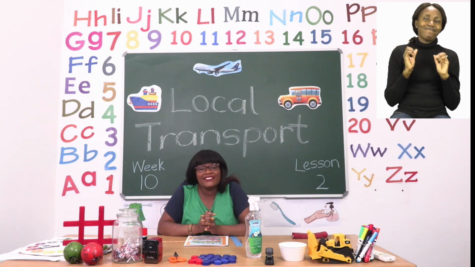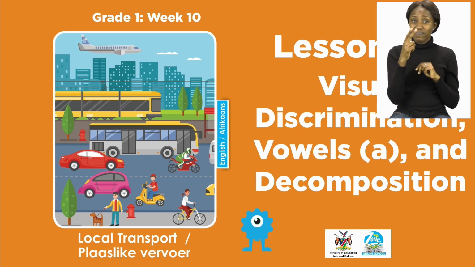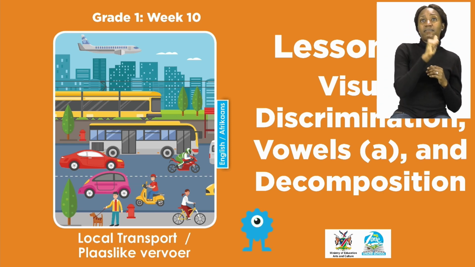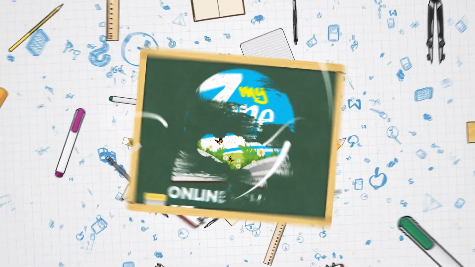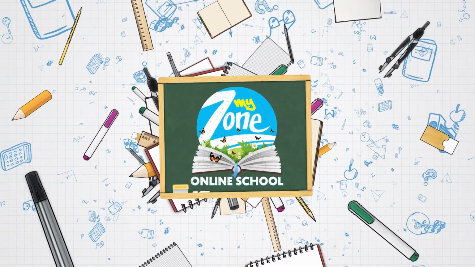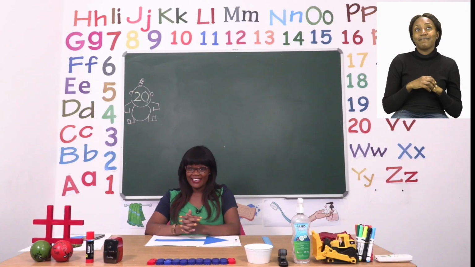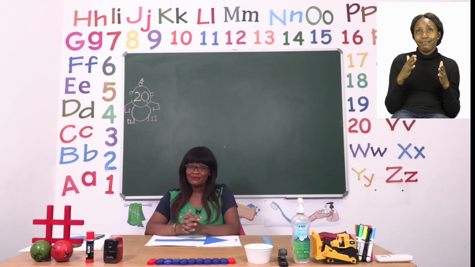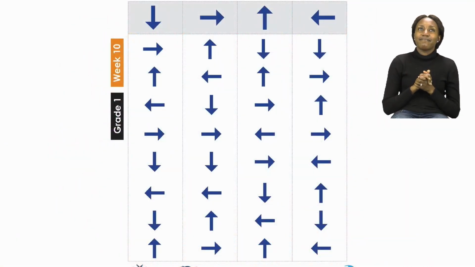Yay! Good job, everyone! For today's lesson, we will be doing visual discrimination, vowels, and decomposition. Now, boys and girls, let us begin by doing an exercise on page 20. On page 20, we are going to be doing the exercise using our visual discrimination.